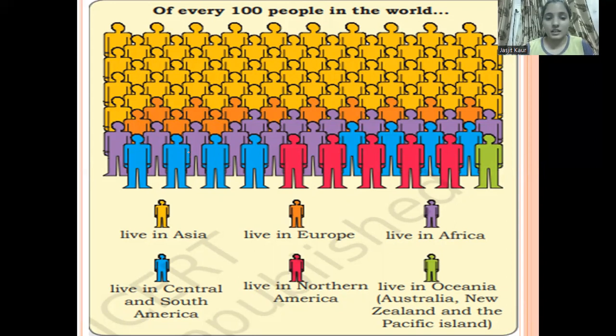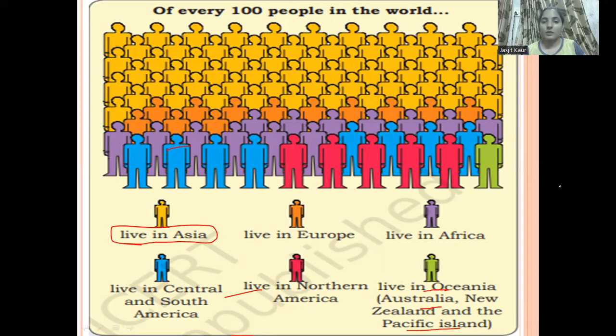Yes, it's in Asia. So in Asia we have a large number of people living. And in which continent do we have fewer people living? Yes, in Australia, New Zealand and Pacific Islands, so we have a very small number of people living in this area. So this is how people are distributed over the Earth's surface.